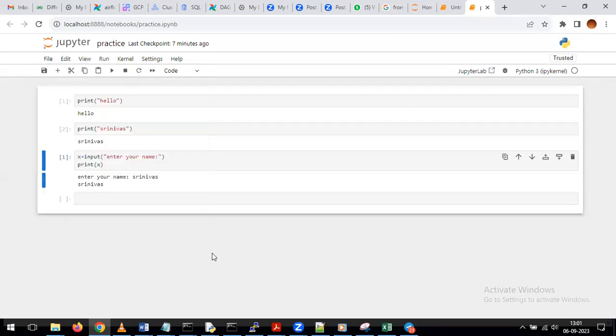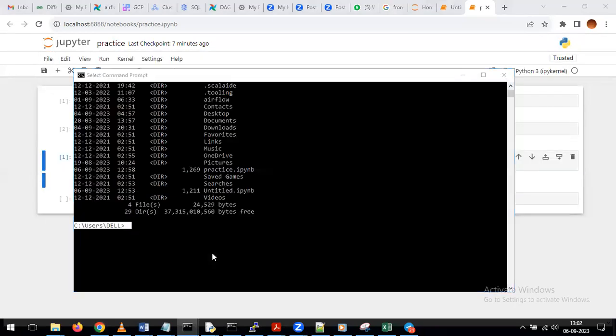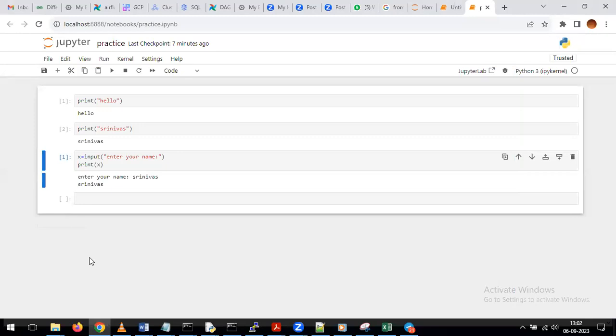Sir, in real time also we are using Jupyter? Yeah, we are going to use Jupyter in real time also. Sir, if I use Visual Studio or Python, that is also okay? Yeah, that also we can say, that's the thing. In real time, we are going to use multiple things in multiple projects. In some projects we are going to use Jupyter, in some projects PyCharm, in some projects Visual Studio. We'll go one by one.